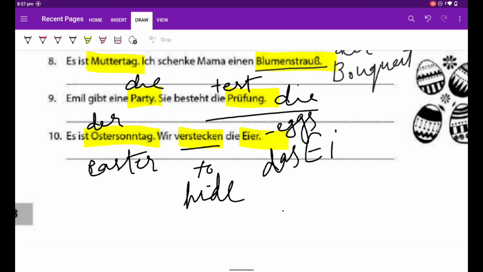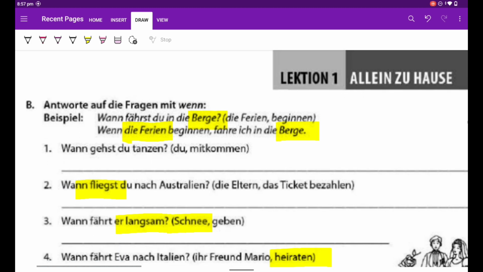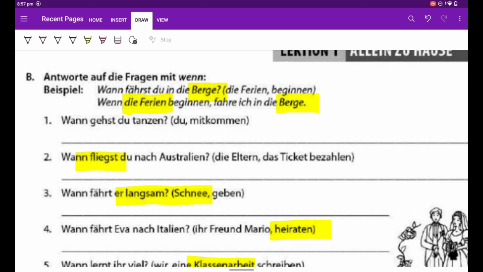Want to go further? Now, see, there are also many words. Antworte auf die Fragen. Answer the questions with when. These will be the exercises actually. We haven't done exercises. We'll be taking them tomorrow. But before that, I want to give you vocabulary as well as their plural, so that in the next exercise session you can do these yourselves and understand the concept better.